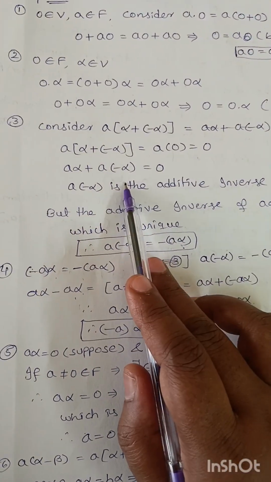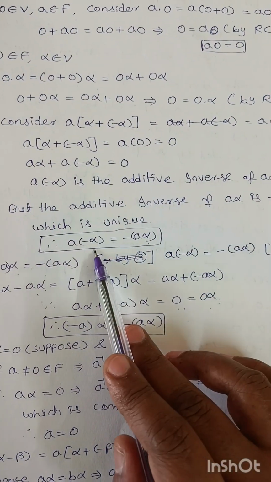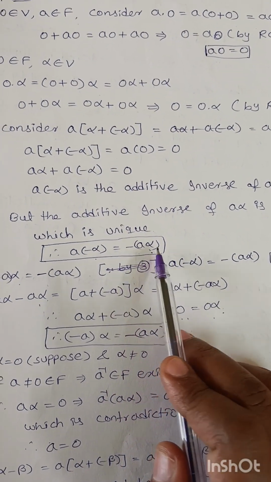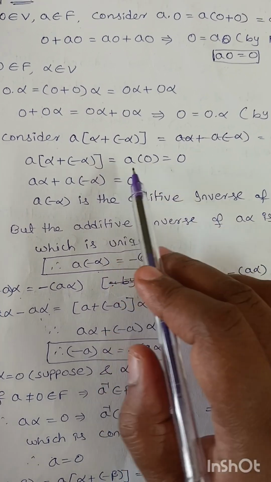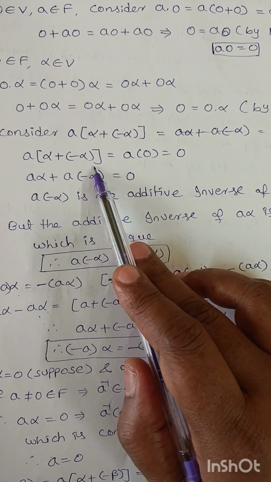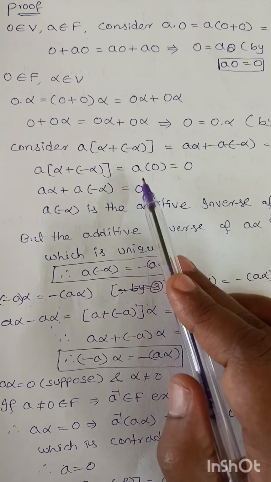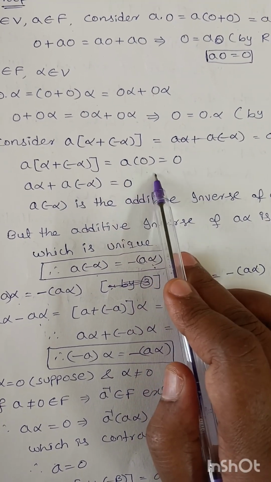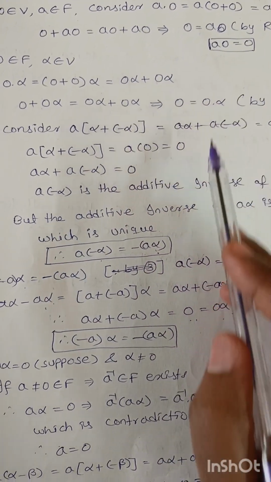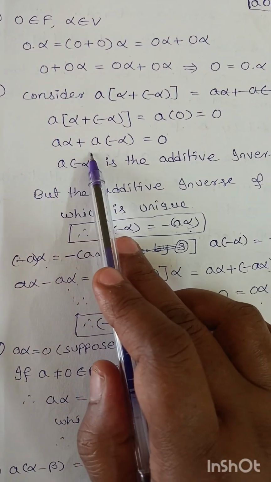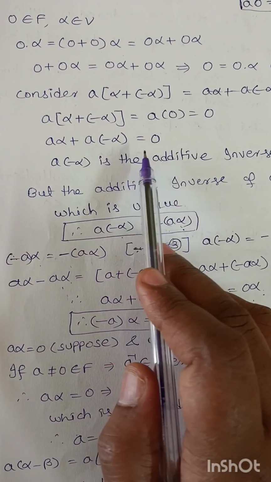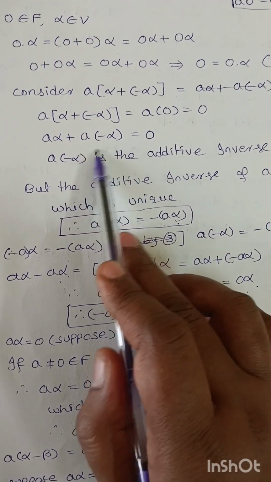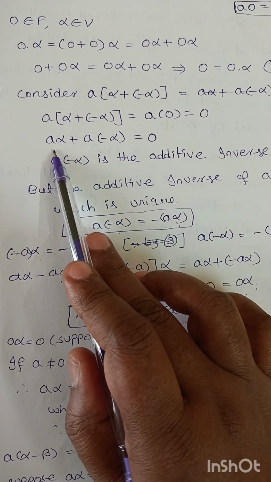Next, the third property: a times minus alpha equals minus of a alpha. So consider a times (alpha plus minus alpha), that is a times 0, since alpha plus minus alpha is 0. a times 0 equals 0 by the first property. So a alpha plus a times minus alpha equals 0. Here a times minus alpha is the additive inverse of a alpha.